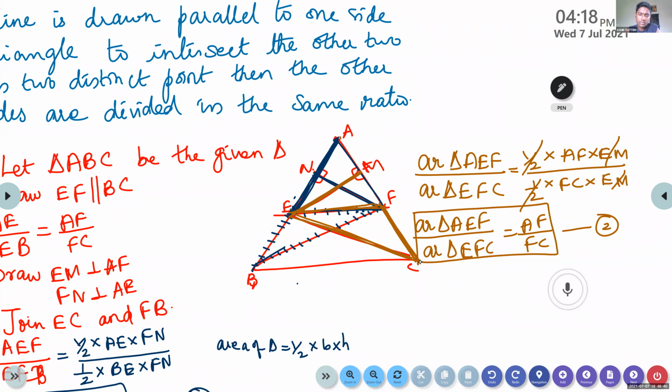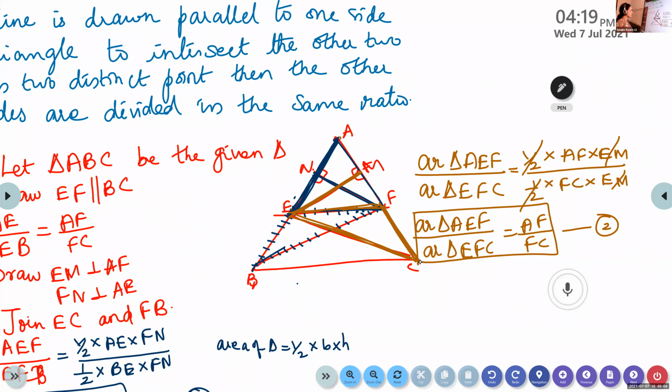Okay, write these 2 equations. Write this. Area of triangle AEF by area of triangle EFC is equal to, by taking the altitude EM, half into AF into EM by half into FC into EM.